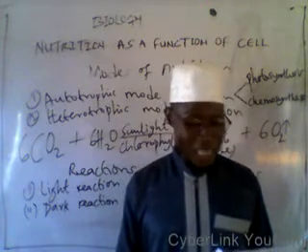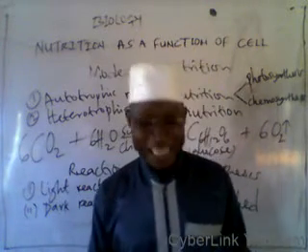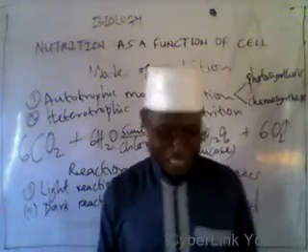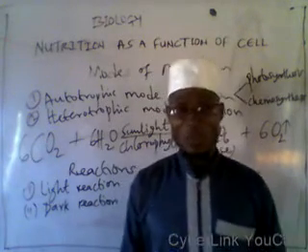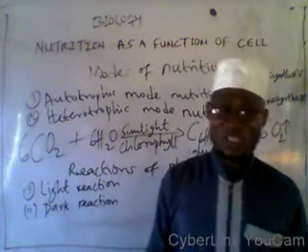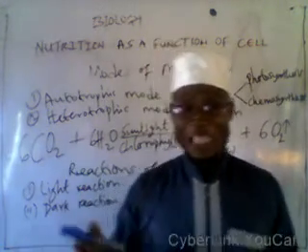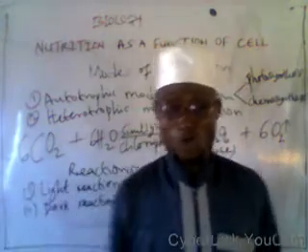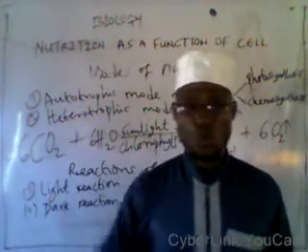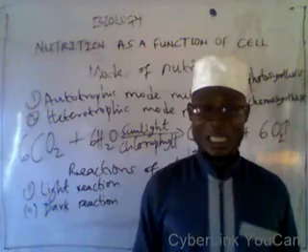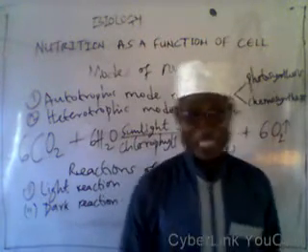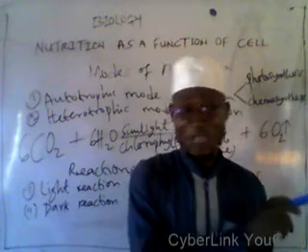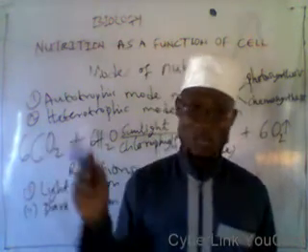Now let us look at the experiment to show that sunlight is necessary for photosynthesis. In this experiment, we are going to use potted plants. We now destarch the leaves of the potted plant by placing the whole potted plant in a dark cupboard for 1 or 2 days. This is to ensure that all traces of starch are removed from the leaves.